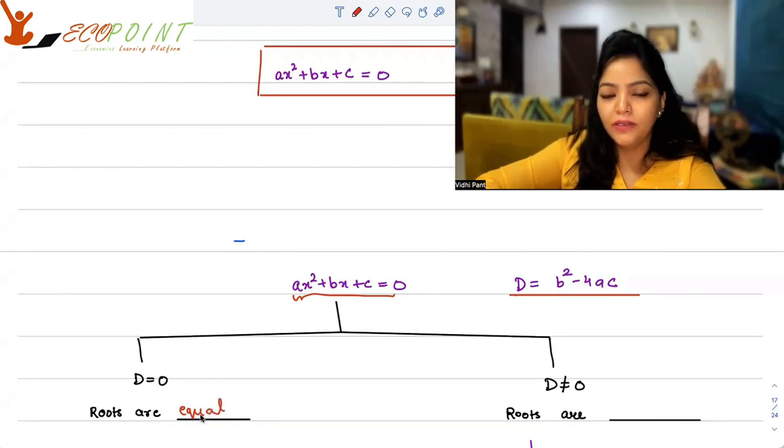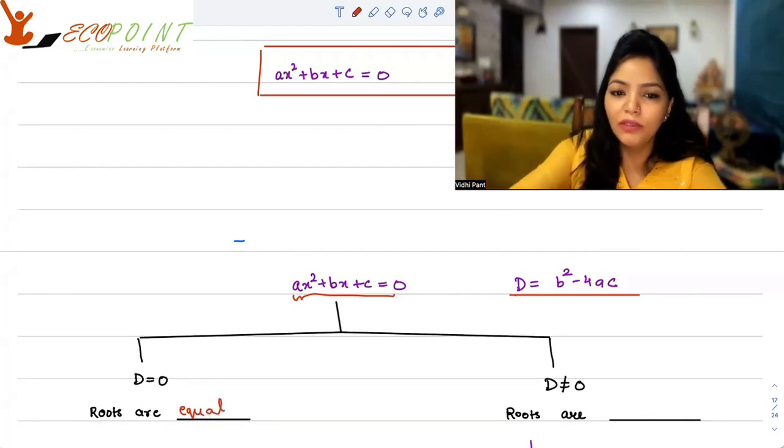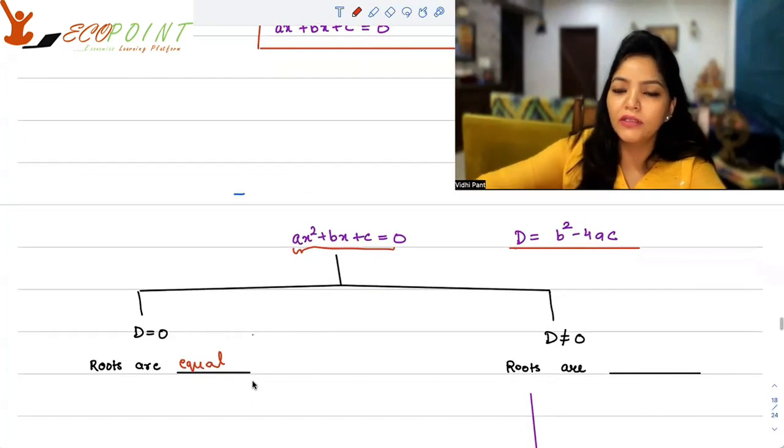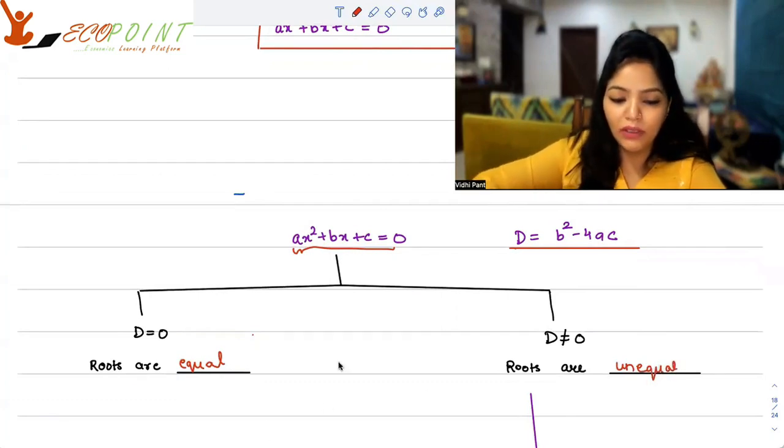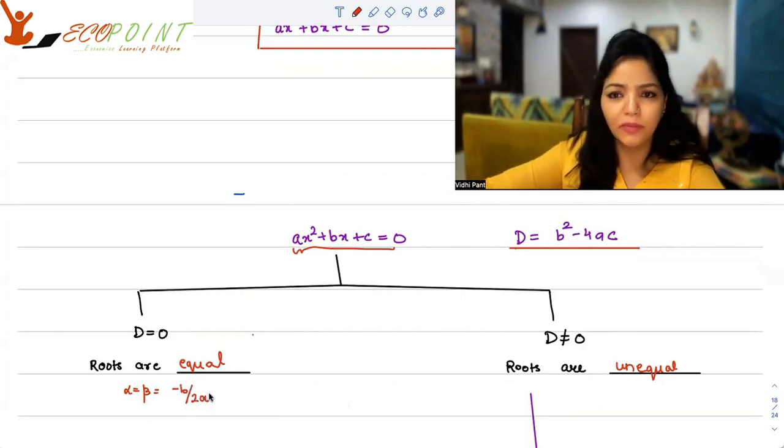So when discriminant is 0, the roots are equal, and when discriminant is not equal to 0, the roots are not equal, unequal. Now, equal root would basically mean that alpha is equal to beta, and that will turn out to be equal to minus b upon 2a, because the discriminant part is 0 now, okay?